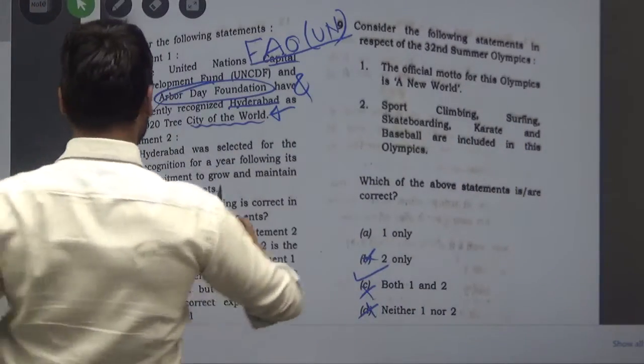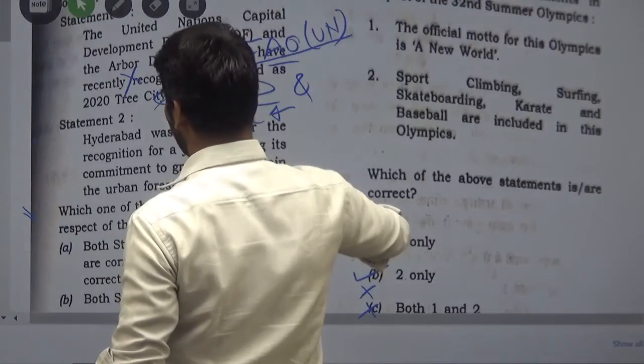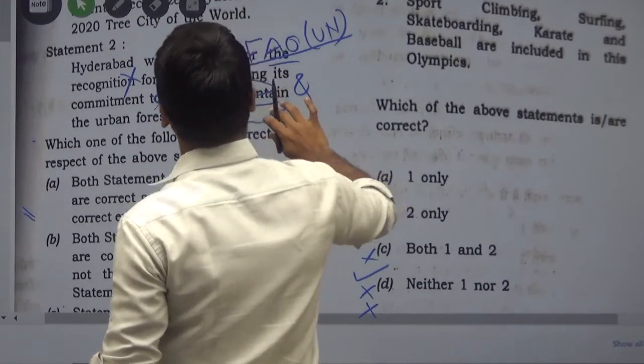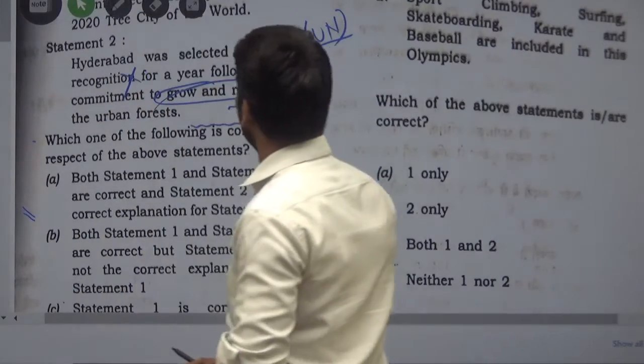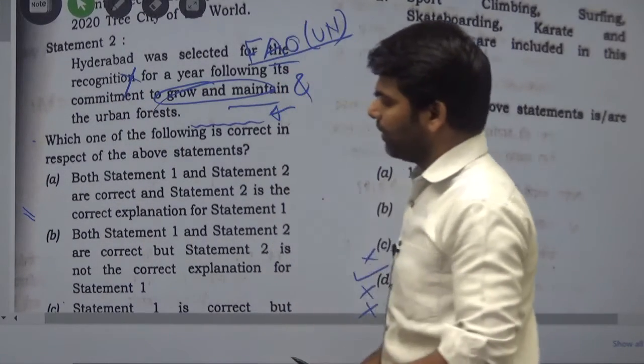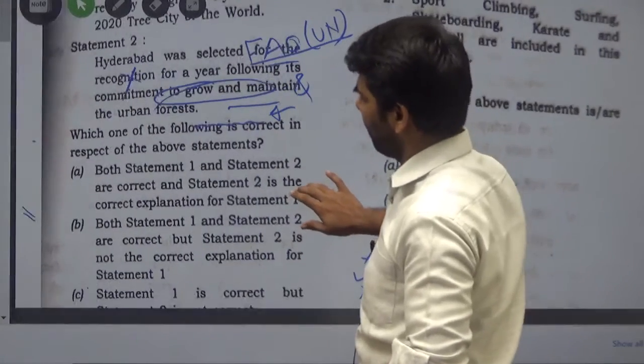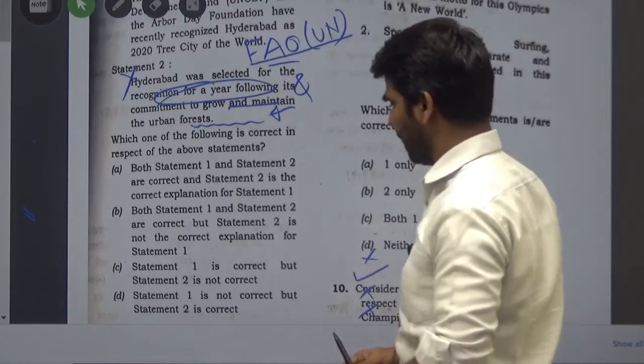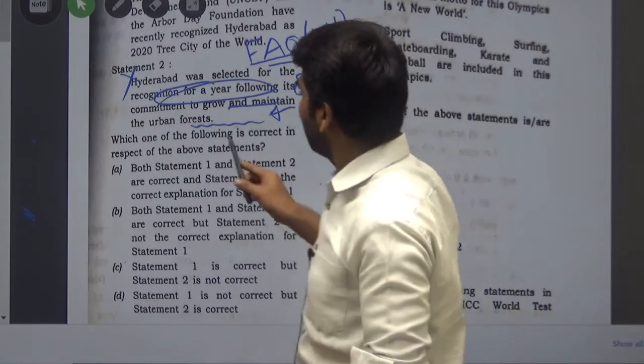Statement 2 is that Hyderabad was selected for the recognition of the year following its commitment to grow and maintain the urban forest.